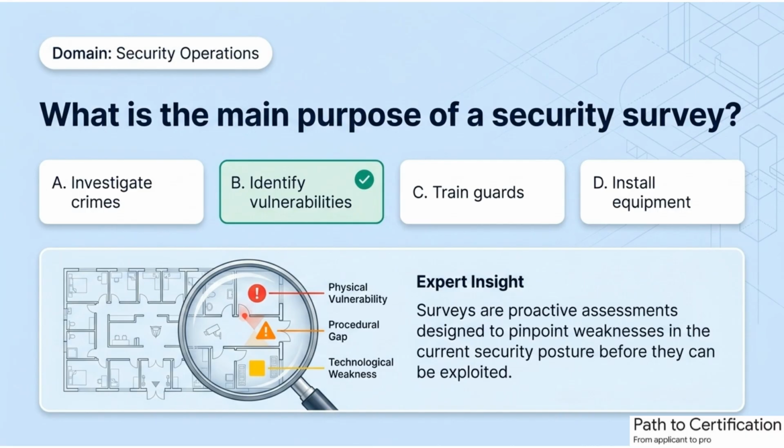You cannot protect what you have not evaluated. The main purpose of a security survey is to identify vulnerabilities. Surveys systematically examine physical, procedural, and technological weaknesses. They allow organizations to detect risks before incidents occur. Regular surveys support proactive security planning.